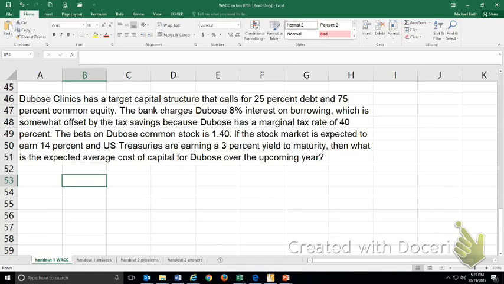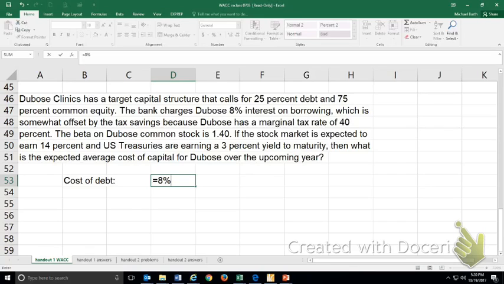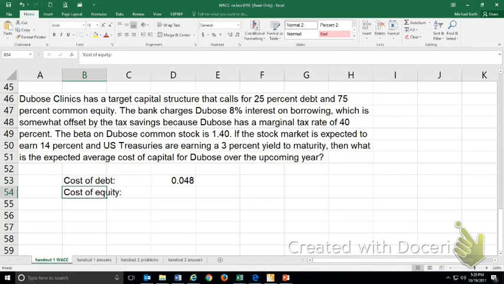So we can easily calculate the cost of debt, and that is equal to the 8% nominal interest rate times 1 minus the tax rate. So the after-tax cost of debt is 4.8%. The cost of equity we can calculate using the capital asset pricing model.